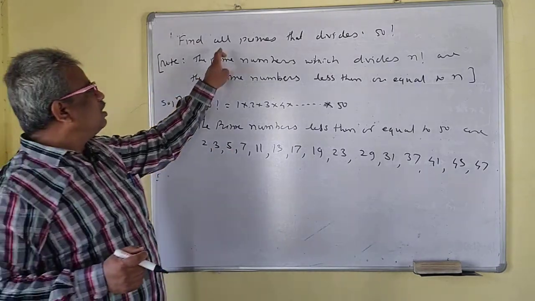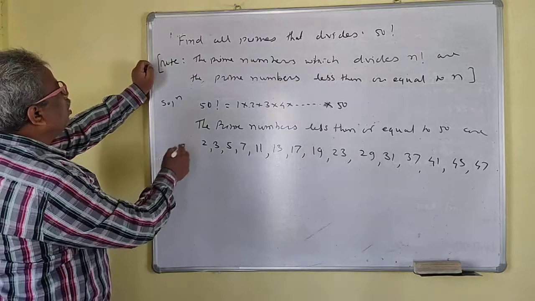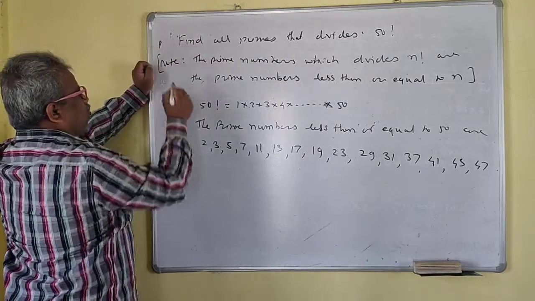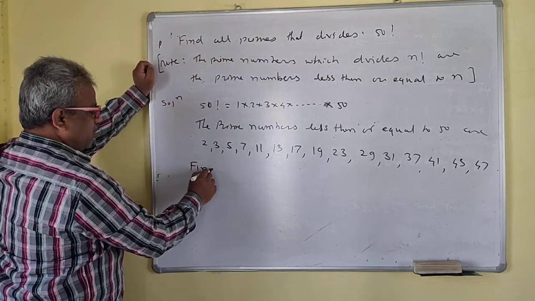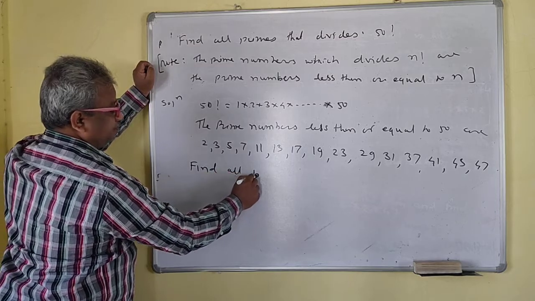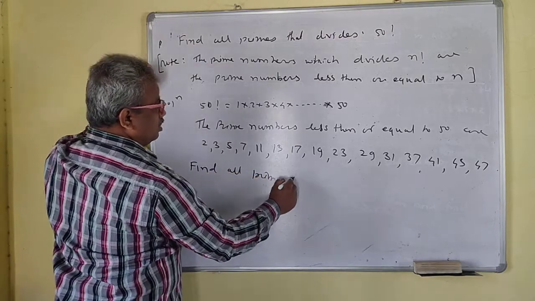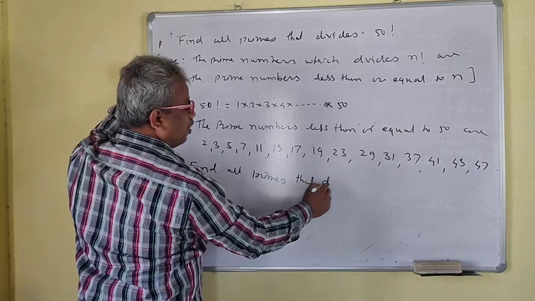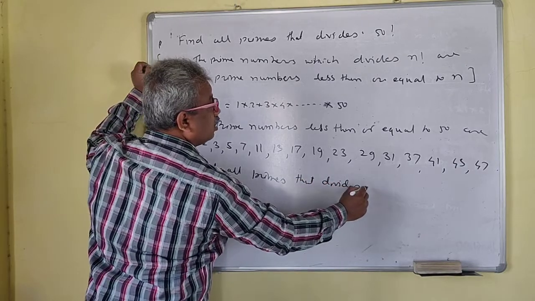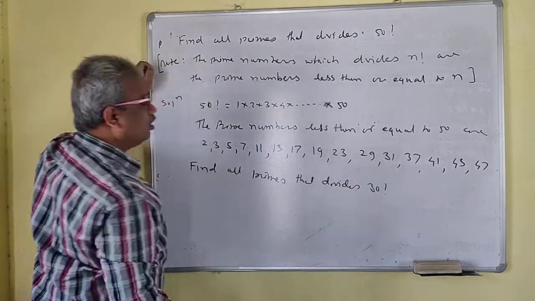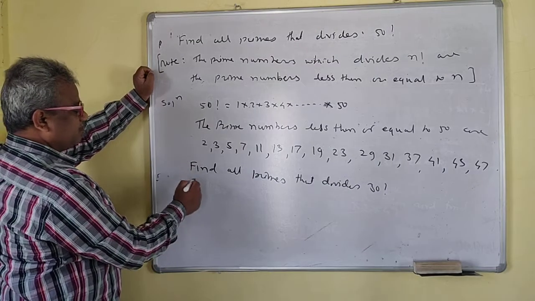Okay, we'll solve one more problem now. Find all primes that divide 30 factorial.